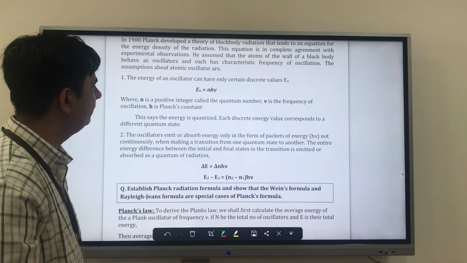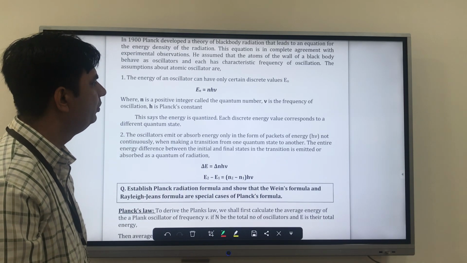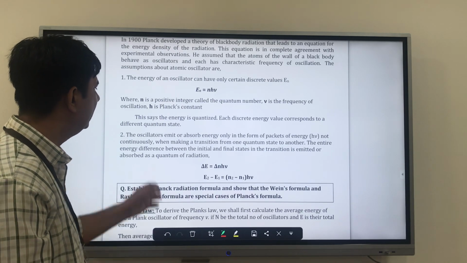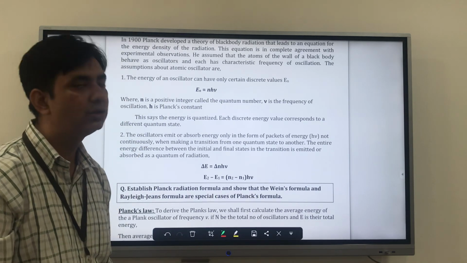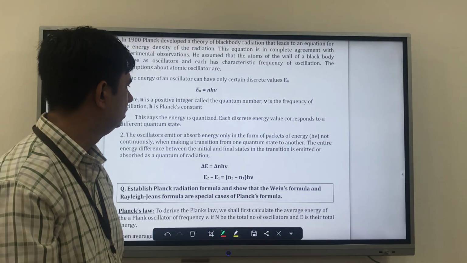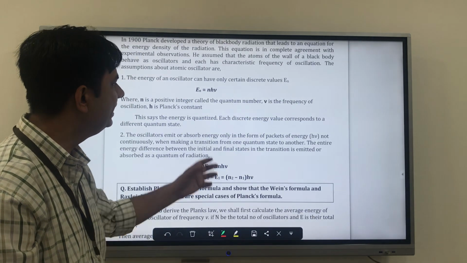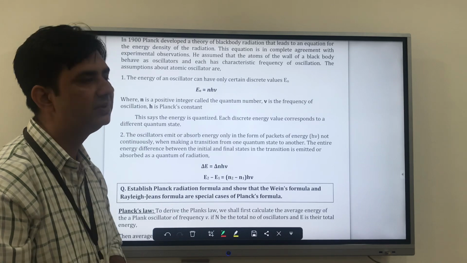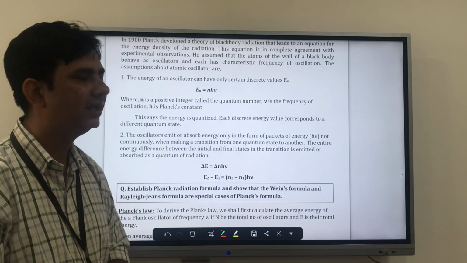Here n is a positive integer called the quantum number, nu is the frequency of the oscillator, and h is Planck's constant. And this says that the energy is quantized, and each discrete energy value corresponds to a different quantum state. How can we understand it?